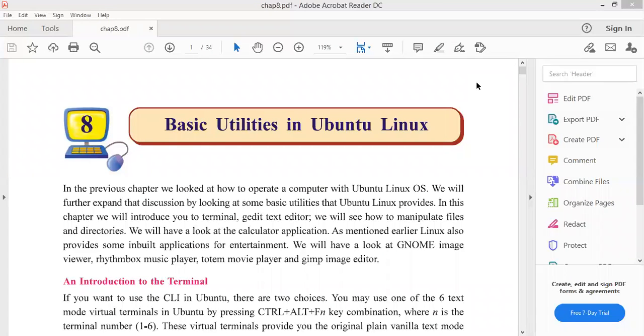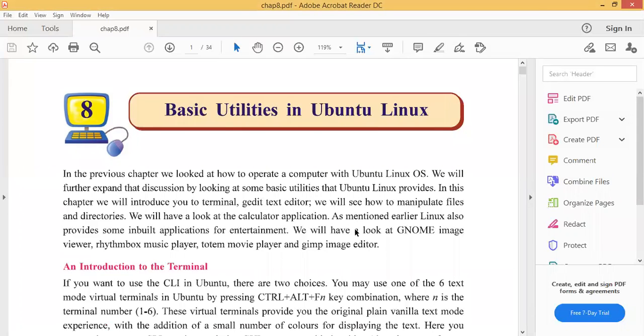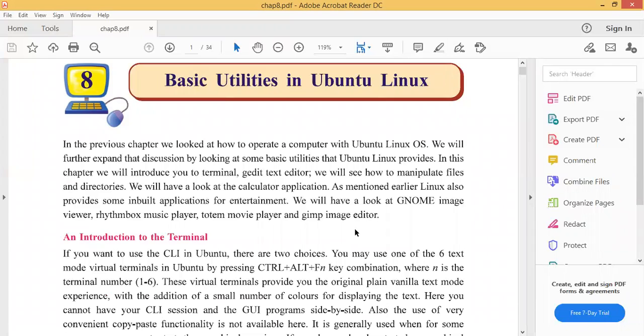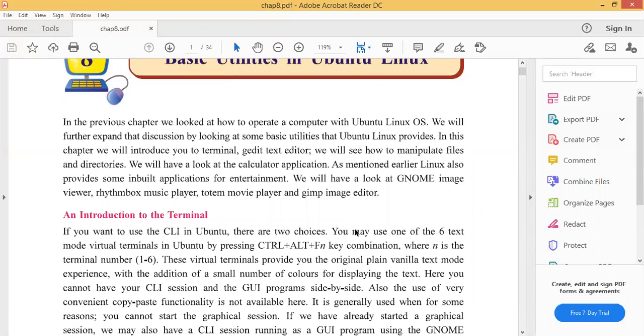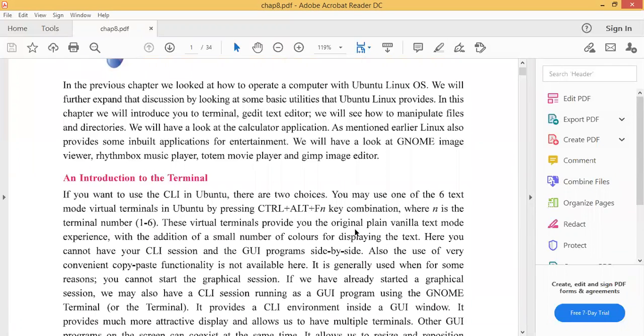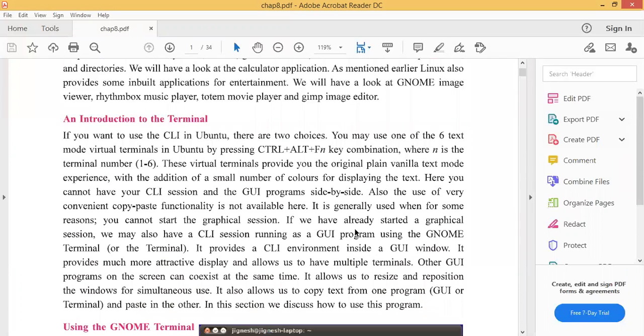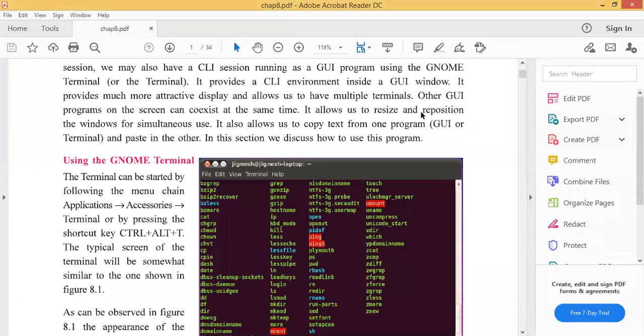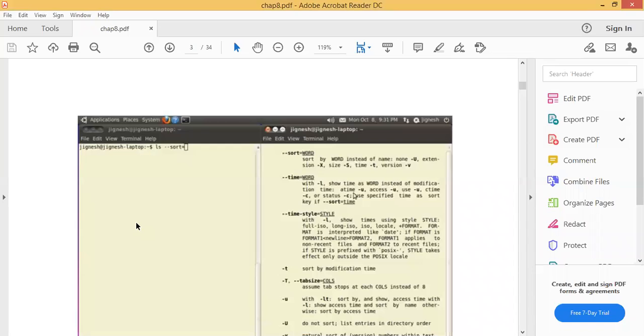Hello everybody. In the last session, we started our 8th chapter, Basic Utilities in Ubuntu Linux. What is Ubuntu? Ubuntu is an operating system. An introduction to terminal. Terminal means the area where we work. This is the terminal. This is the GNOME terminal. The terminal can be started by following the menu chain Application, Accessories, Terminal, or by pressing the shortcut key Control Alt T.